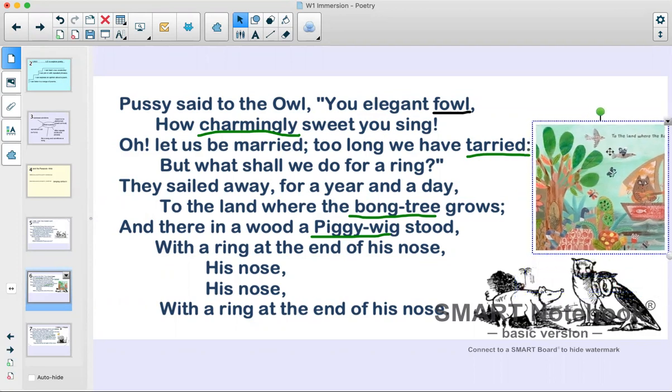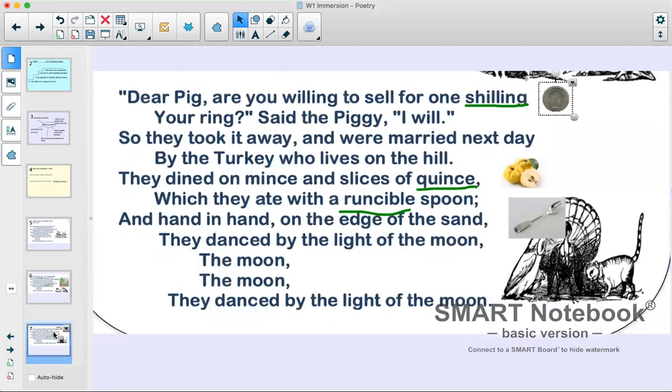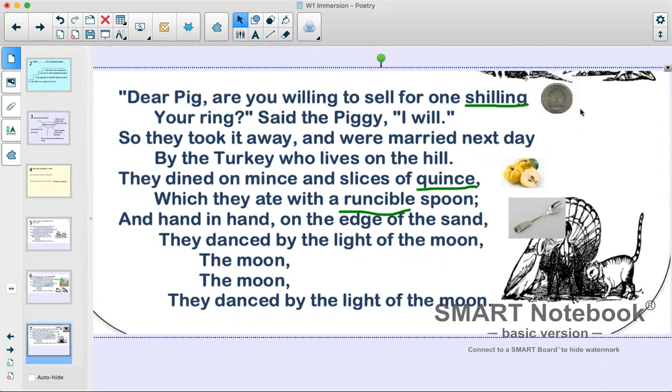And you can see they have a piggy wig, so a pig, a wild pig living on this lovely, beautiful island with the bong tree and the pig. So the piggy wig is a pig, with a ring at the end of his nose. "Dear pig, are you willing to sell for one shilling?" And a shilling is money, but it's money that we don't use anymore. Now we use pounds and pennies and notes when we're paying for things, but a shilling is like an old coin.